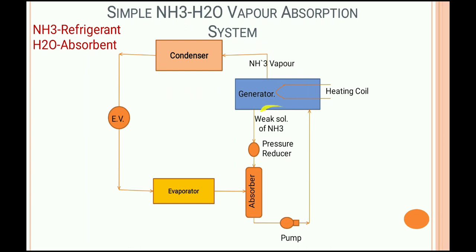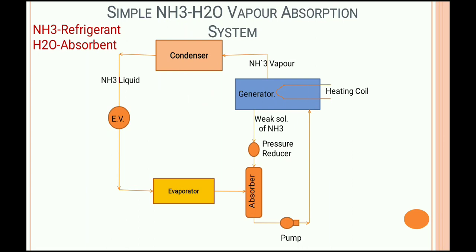And in the generator there is the weak solution, because NH3 vapor is extracted from the rich solution of NH3, and that weak solution goes through the pressure reducing valve to the absorber. Once NH3 vapor goes to the condenser, it is converted into liquid NH3.